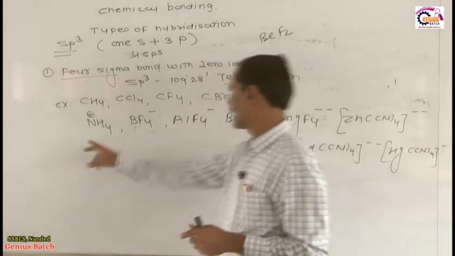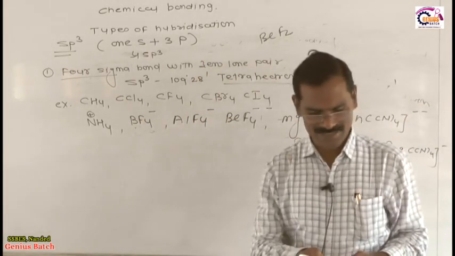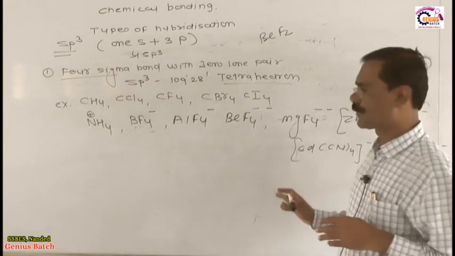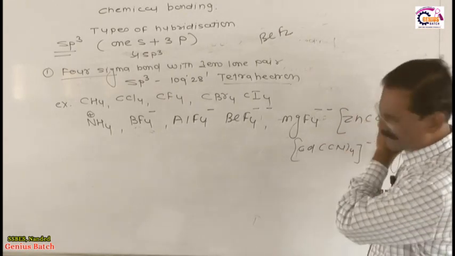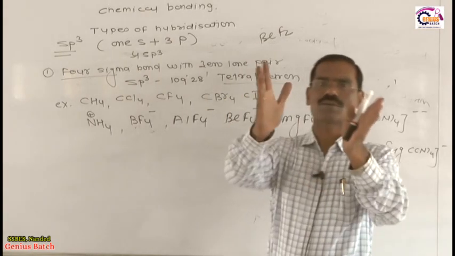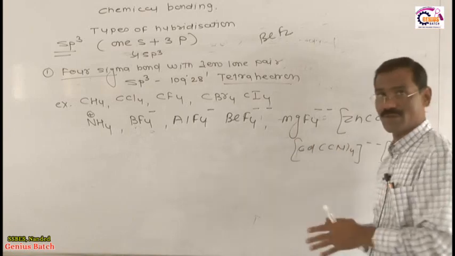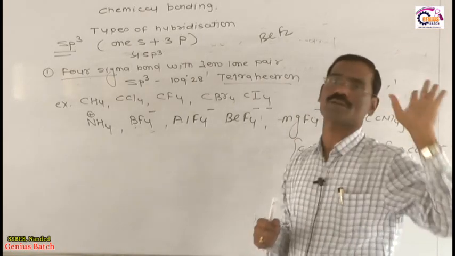without lone pair. These species don't have any type of lone pair. Therefore, the hybridization is sp3. Bond angle is 109 degree 28 minute, and geometrical shape is tetrahedron. You just keep this in your mind, this is very important to you.